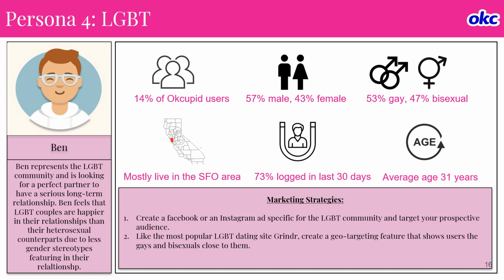So what we can do is we can probably create a Facebook or Instagram ad specific to the LGBT community and target them as a prospective audience. Second thing is we have a popular site called Grindr. Similar to competitor Grindr, we can probably create a geo-targeting feature that shows users the gay and bisexuals close to them. That way, they can start chatting with them before they decide to meet them.